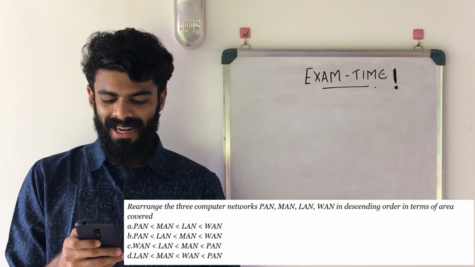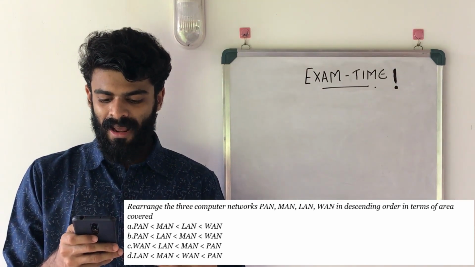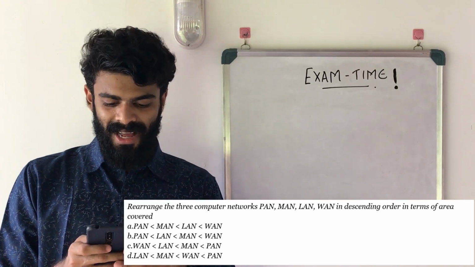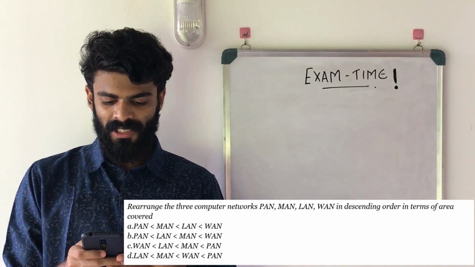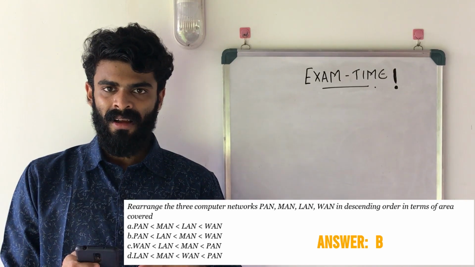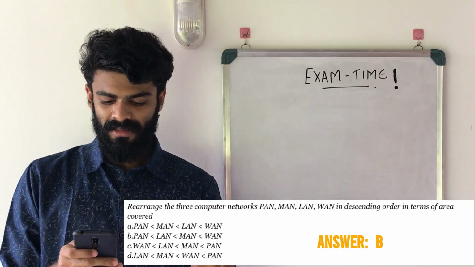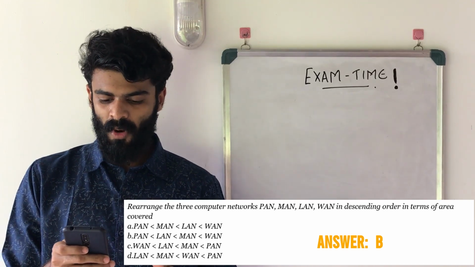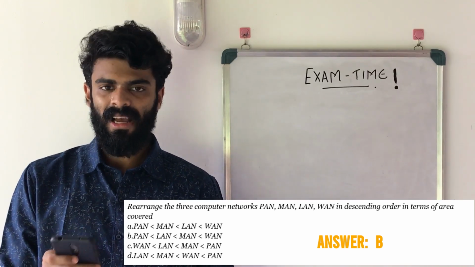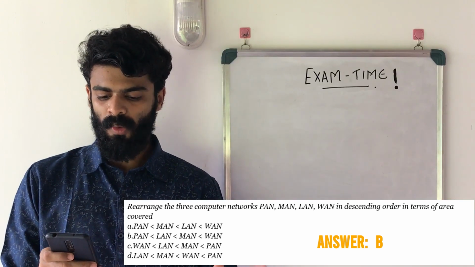Option D, LAN less than MAN less than WAN less than PAN. Lot of ANs and LANs. So as you probably guess, the order is B: PAN, a small area ranging from 10 meters, LAN around a small building, MAN across a city, and finally WAN, the whole world.